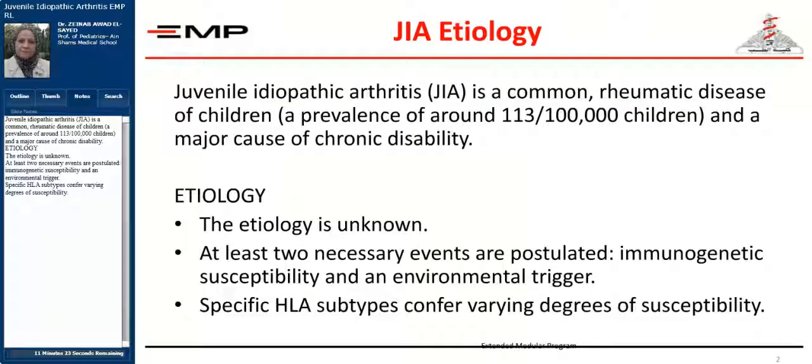Juvenile idiopathic arthritis is one of the common rheumatic diseases in children, occurring at a prevalence of around 113 per 100,000 children, and it is a major cause of chronic disability.